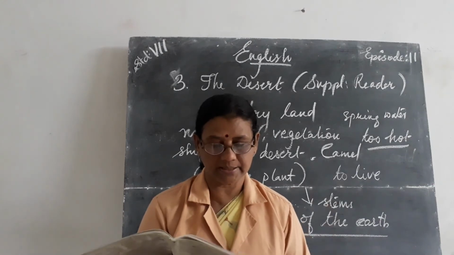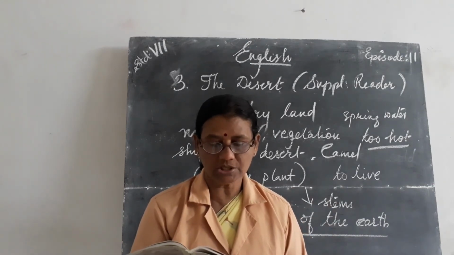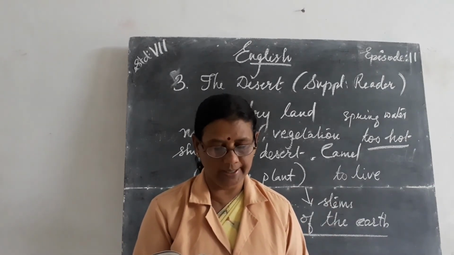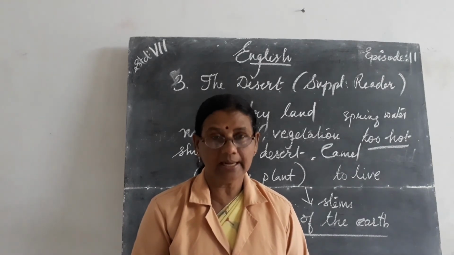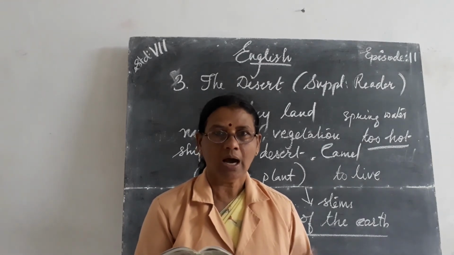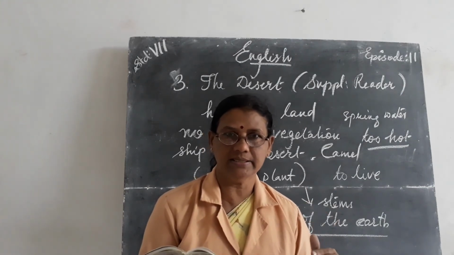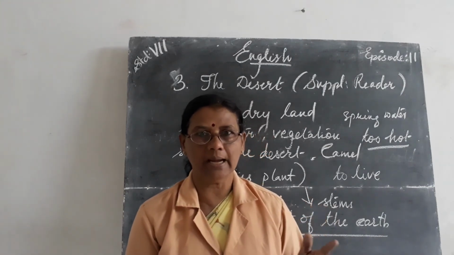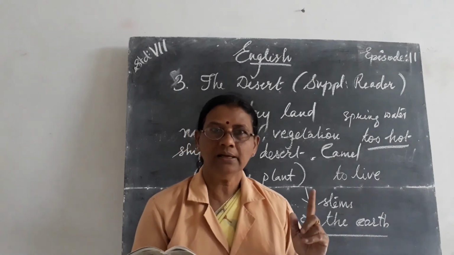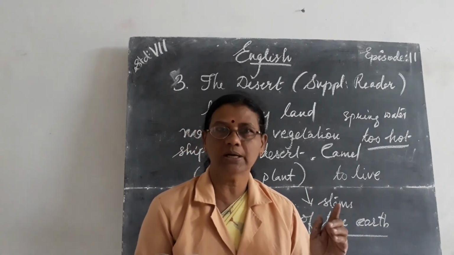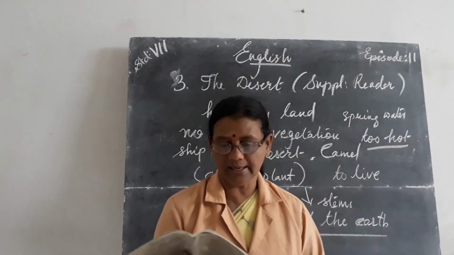Constant means balanced. We sweat when it gets hot and this cools the body. Camels can stand high body temperature. So in our case we are sweating to keep our body temperature balanced, isn't it? But in the case of a camel, it can stand a high temperature also, because there the temperature is very high.